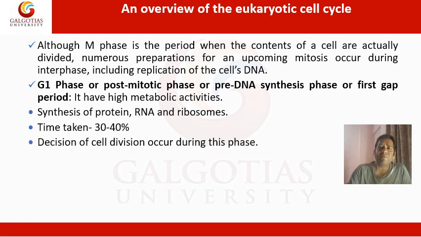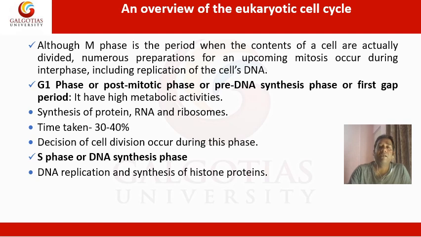Now, although the M phase is a period when the content of the cell is actually divided, numerous preparations for the upcoming mitosis occur during the interphase, which also includes replication of cell DNA. So let's see the subphases of interphase in detail. The first phase of interphase is G1 phase, which occurs after the completion of cytokinesis. G1 phase is also called the post-mitotic phase, pre-DNA synthesis phase, first gap period or the first growth period.